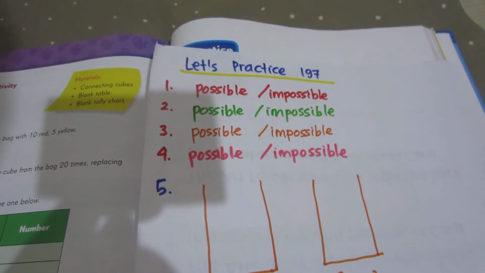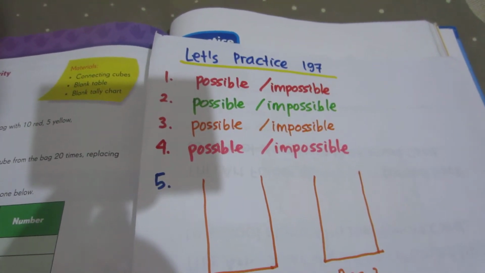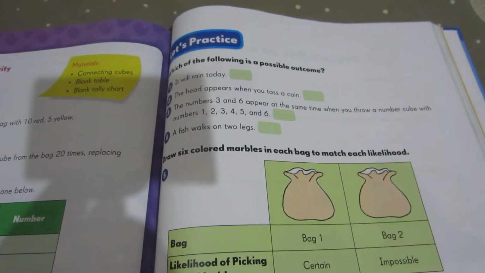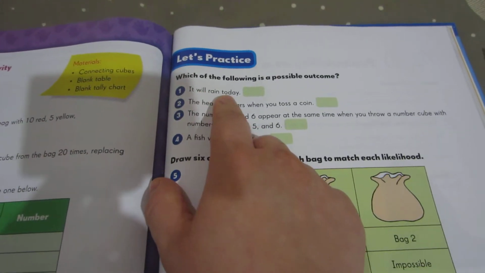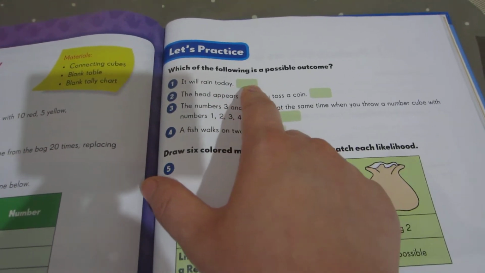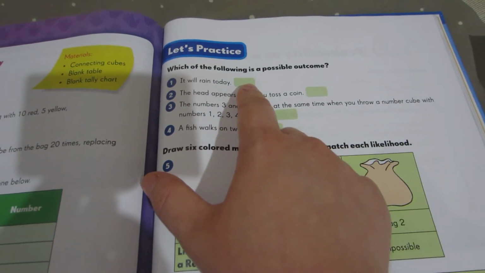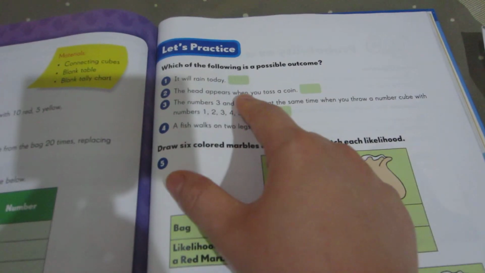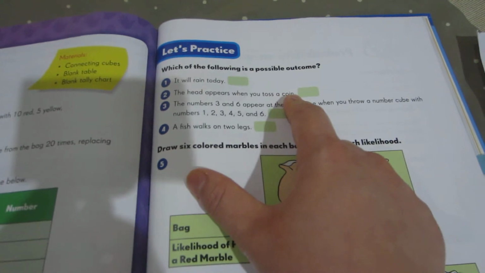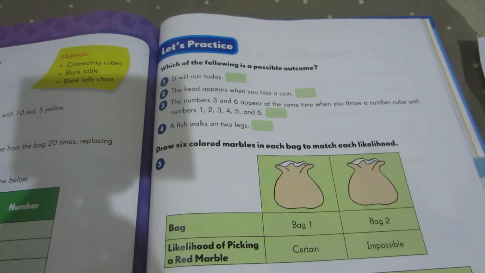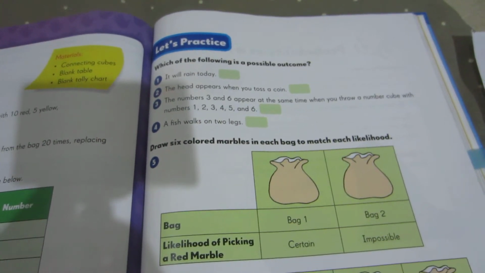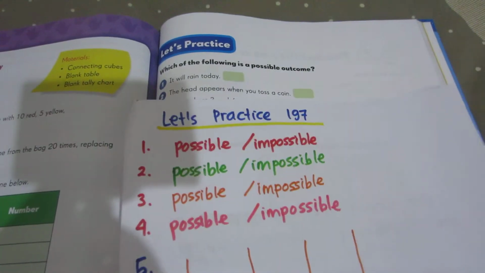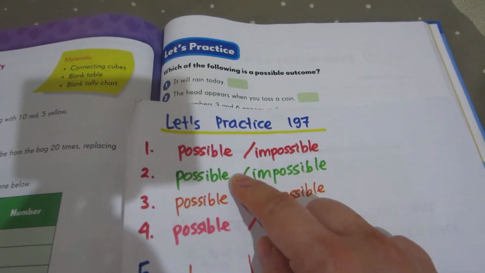For number 1 until number 4, you're going to answer either possible or impossible. Example, it will rain today. Well, it's possible because we can never predict rain or not rain. And then the head appears when you toss a coin. When you have a coin, it's either head or tail. So you can choose, is it possible or is it impossible?